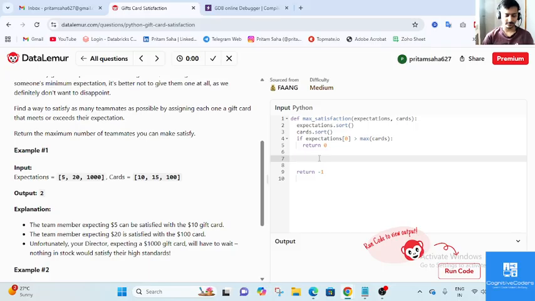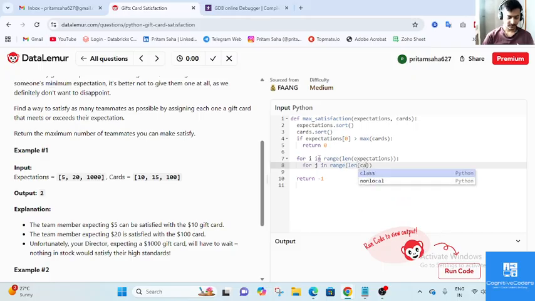So for that, what we will do: for i in range length of expectation, for j in range length of cards. We'll take both the arrays in the iteration. Now here, what we'll check, as I have already sorted, the expectation values will come in ascending order.